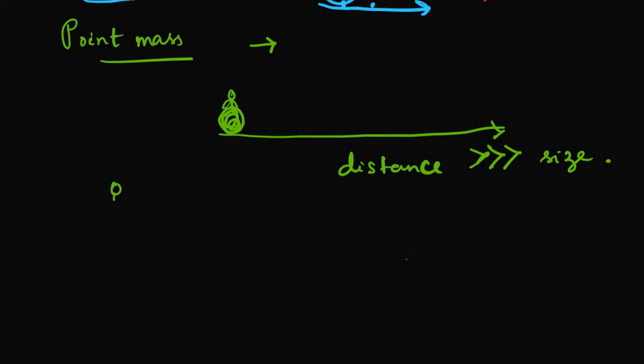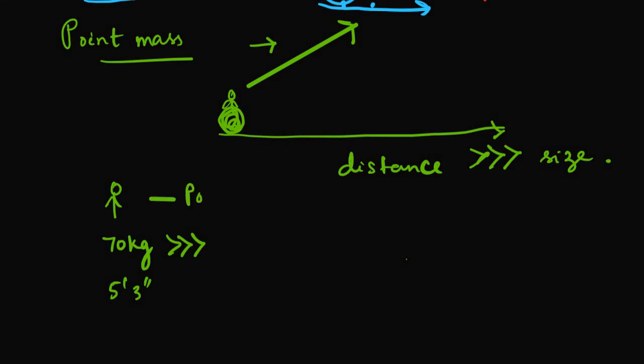Like a human, he is 70 kg, but when the earth is rotating around the sun, it is covering a huge orbit which is very much bigger than a person who is 5 feet 3 inches tall. It is nothing. So that's why I will consider the person on earth as a point mass.